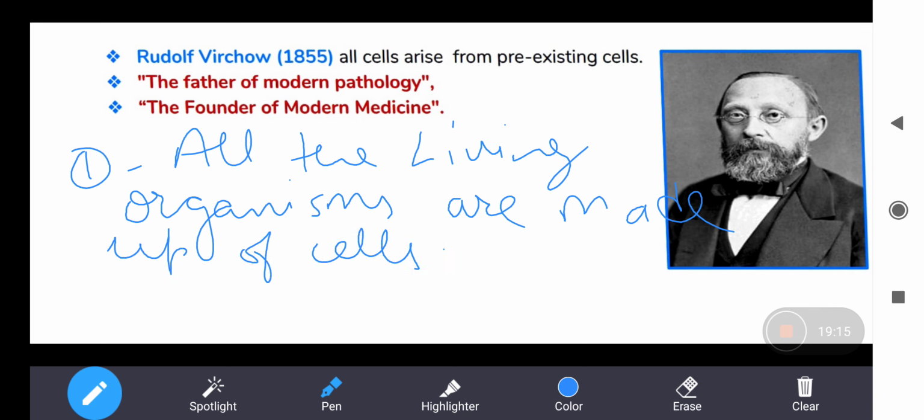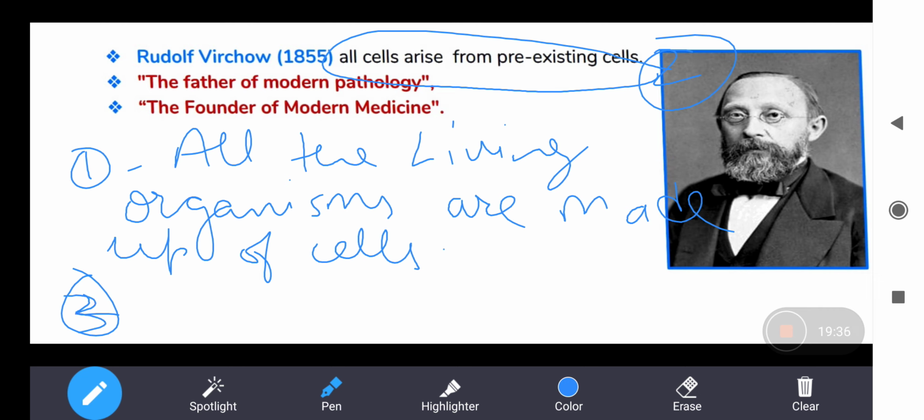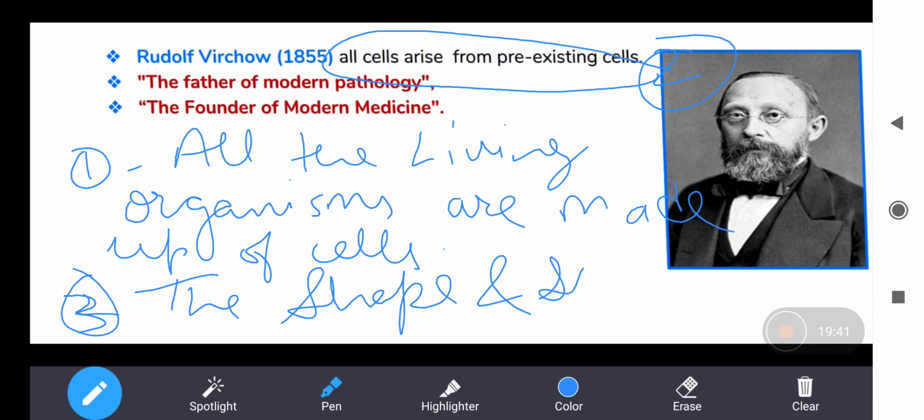That is the first point, from Schleiden and Schwann, right? Secondly, what Virchow said: all cells arise from pre-existing cells, right? The third point: the shape and the size of the cell are related to the specific function they perform.